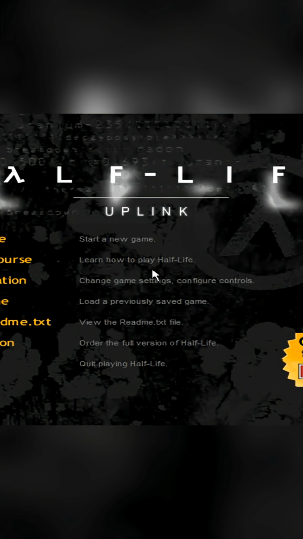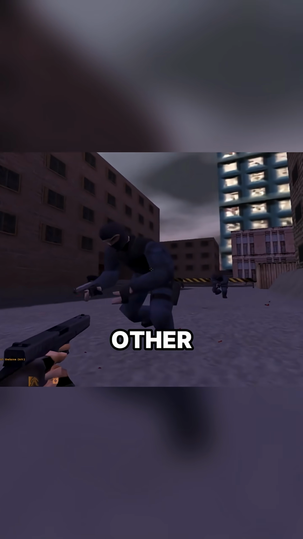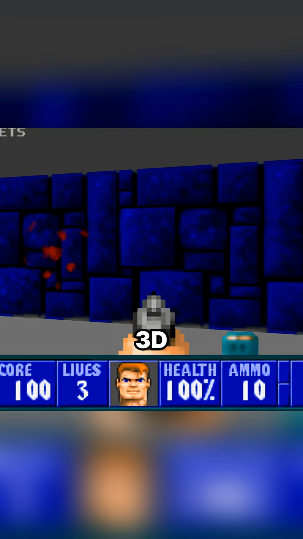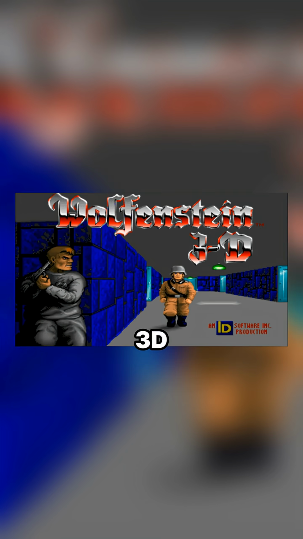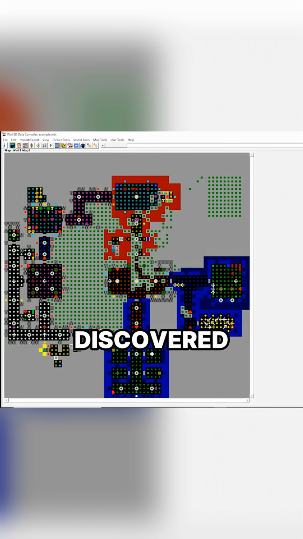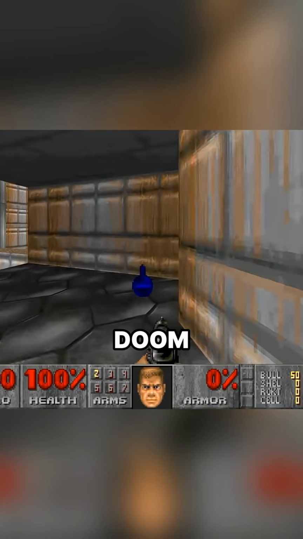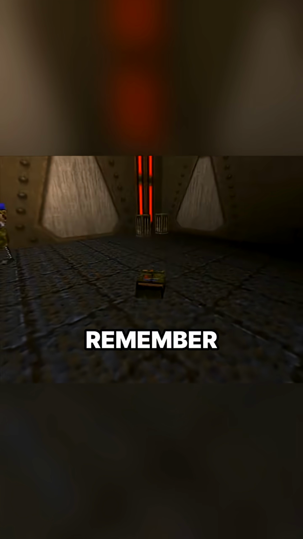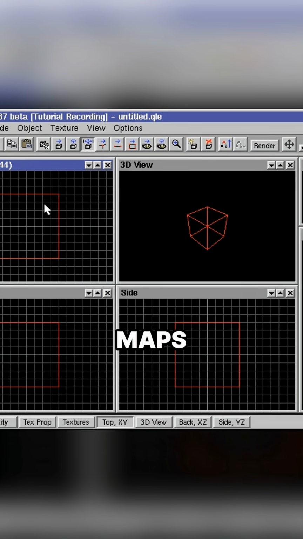But getting back to David, they needed maps so players could face each other in this new CS, and that's where David Johnston's story begins. The first 3D game he ever played was Wolfenstein 3D from 1992, and that's where he discovered map-making tools. Later, he found Doom and got even more into creating maps for it. Then he moved on to Team Fortress, remember that name, and guess what? Making maps was his favorite part.